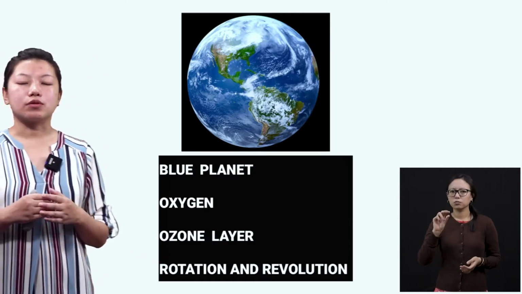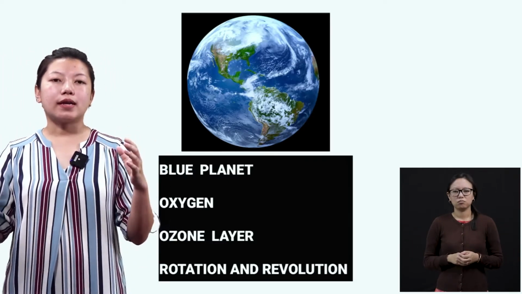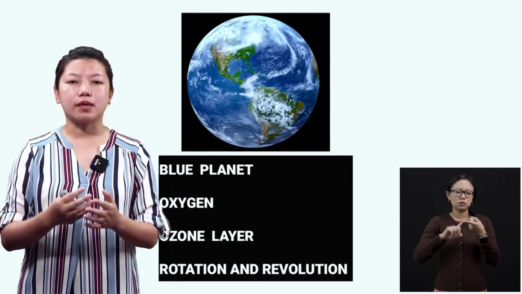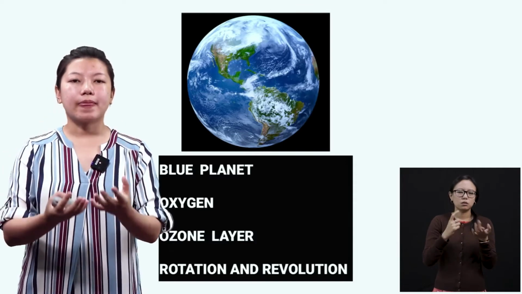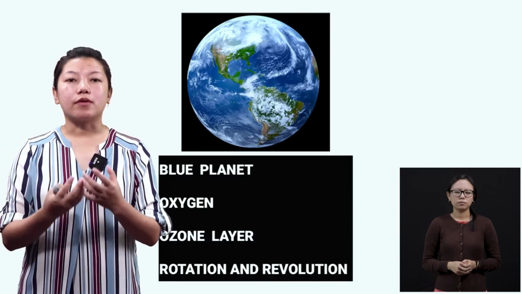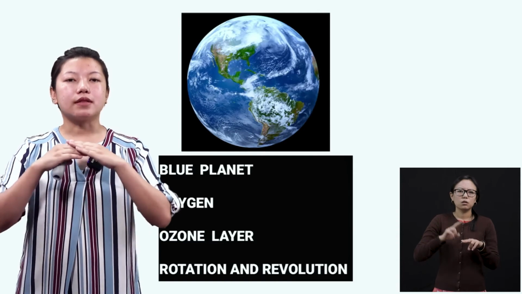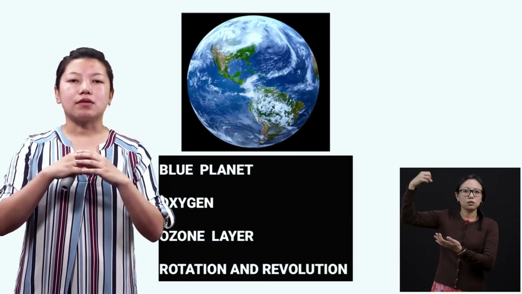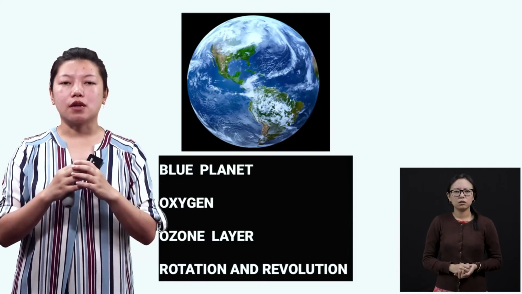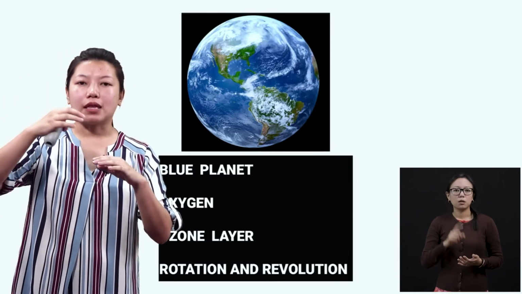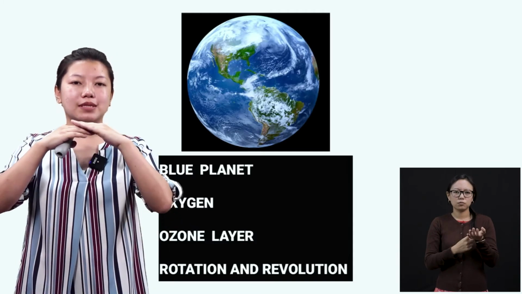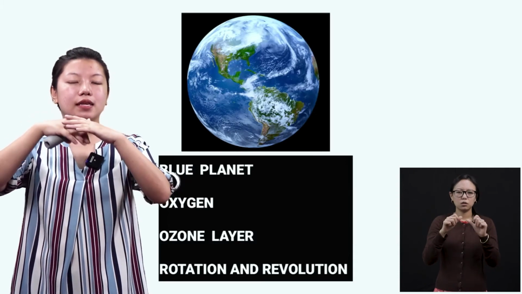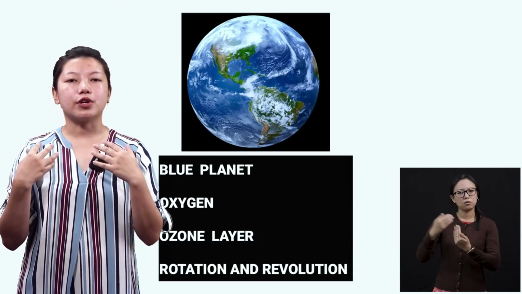Next is ozone layer. Now, whenever the sun is giving out light to every planet or to every heavenly bodies, they just come with different harmful rays, okay? But in Earth, there is one layer called the ozone layer, which used to protect the Earth from these harmful rays. So whenever the sun is giving out light, then this ozone layer protects from the harmful rays coming from the sunlight, and gives out the light which is good for human beings.